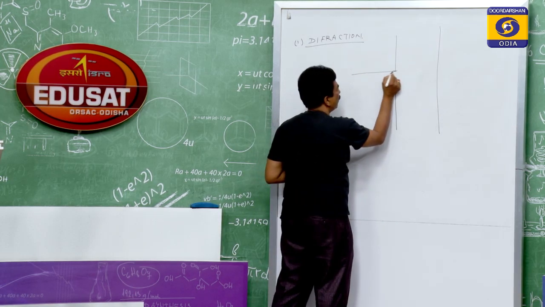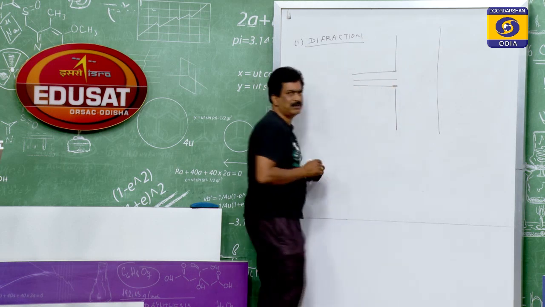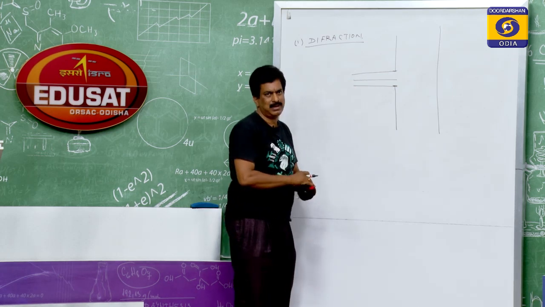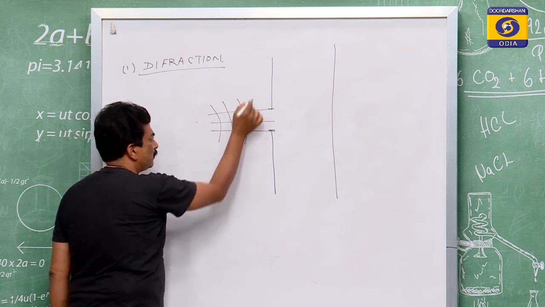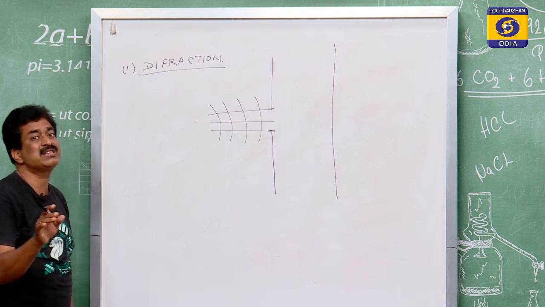The lights are coming. As we know, light motion is a wave motion, means the light which is coming is a wave motion, and also we know that the lights are moving in a straight line.